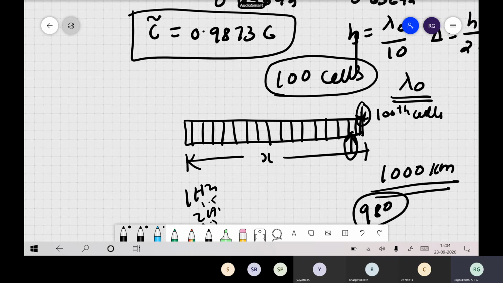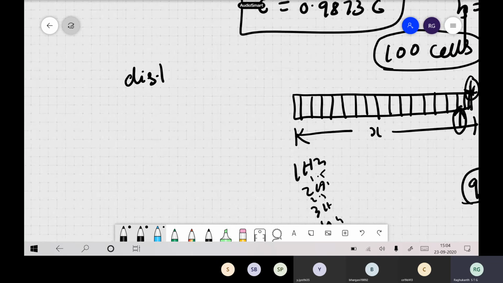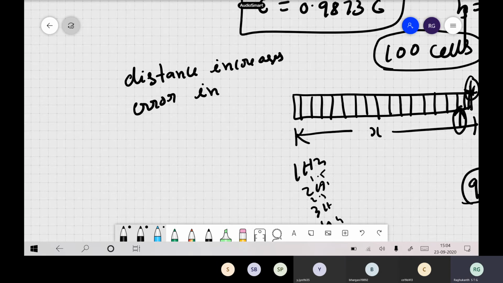As the distance increases, your error also increases. This is a very important thing. If you take 10,000 kilometers, the error will be very large. This is very important in the finite difference scheme itself.